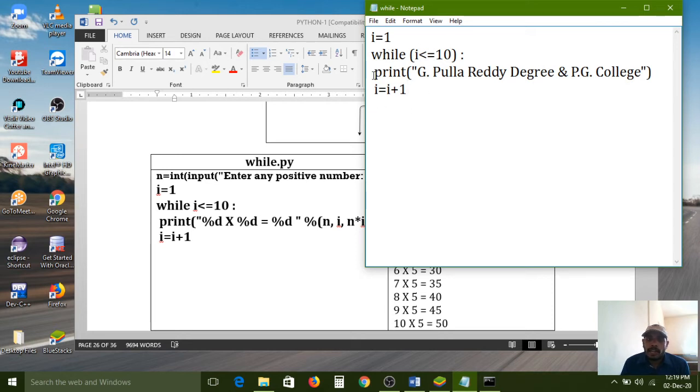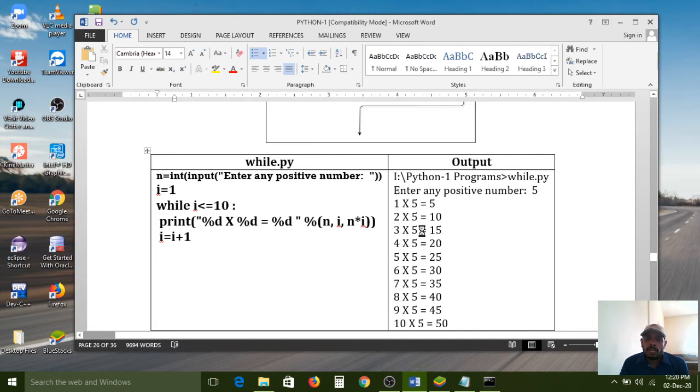Like that, the cycle will repeat 10 times. When the i value becomes 11, the condition will be checked and becomes false, because 11 is not less than or equal to 10. The 11 value is bigger than 10, so that's why it becomes false. The control will come outside of the while loop, and if you have next lines of statements, then those statements will execute. This is how the while syntax works.